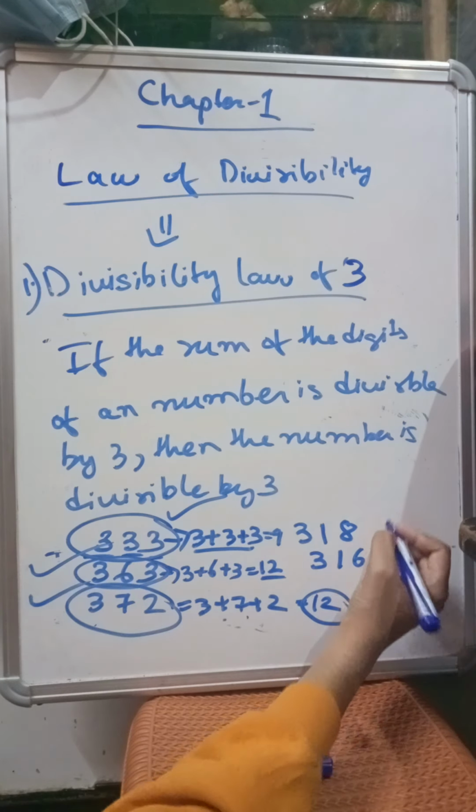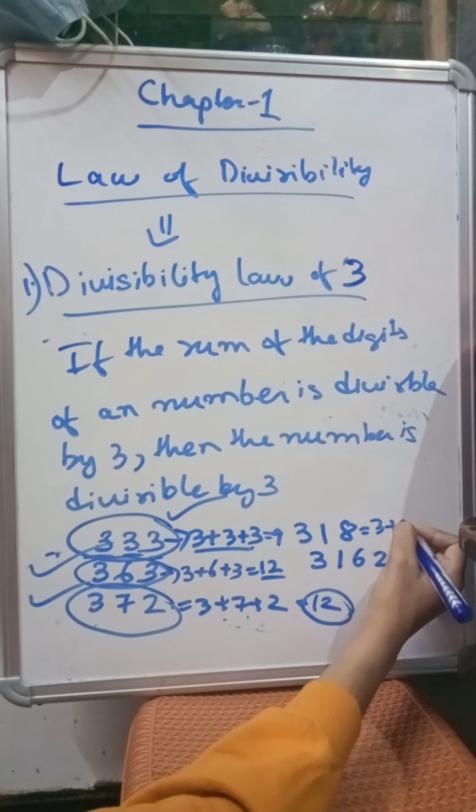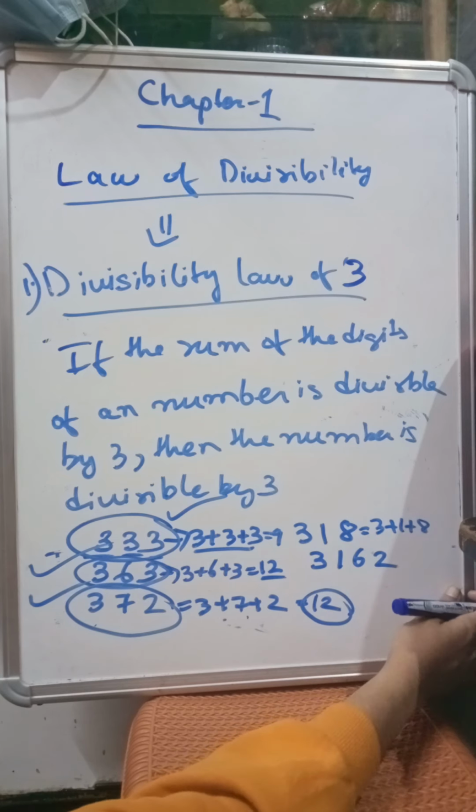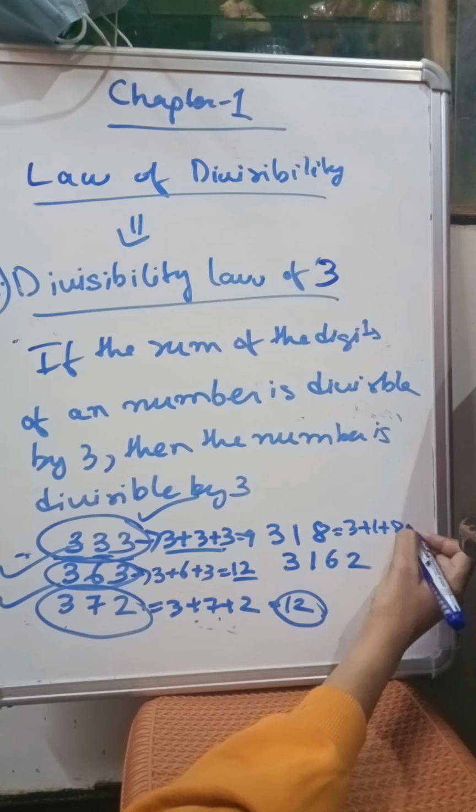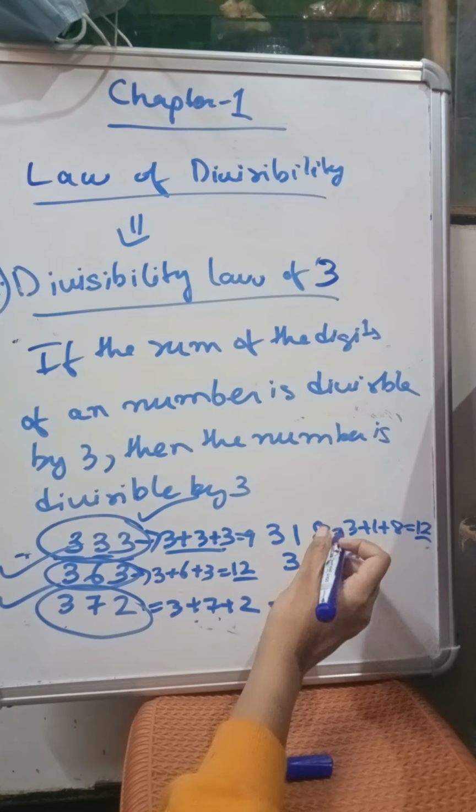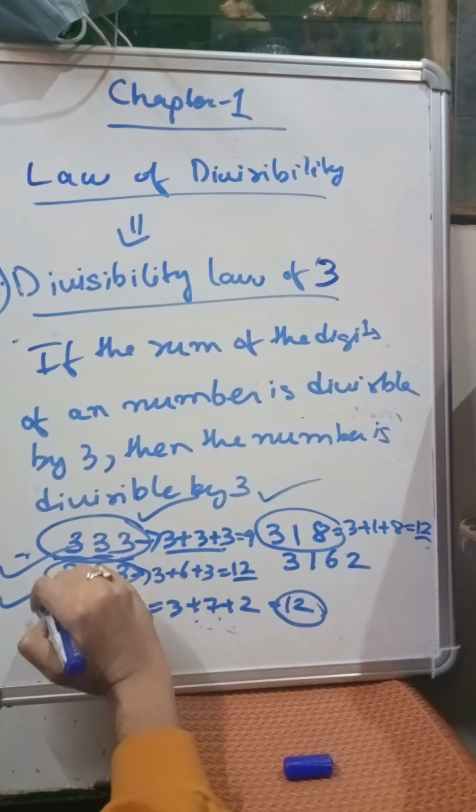Okay, let's take this example. 3 plus 1 plus 8. 3 plus 1 is 4 and 4 plus 8 is 12. Again this 12 comes in the table of 3. So this is also divisible by 3.